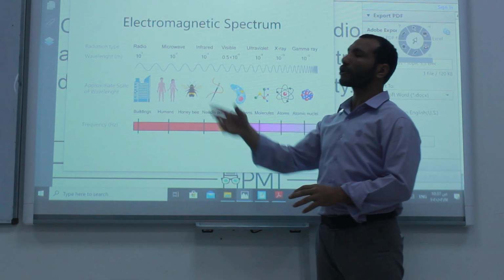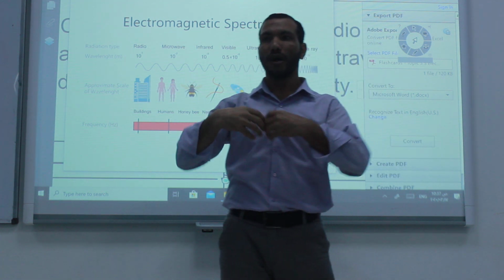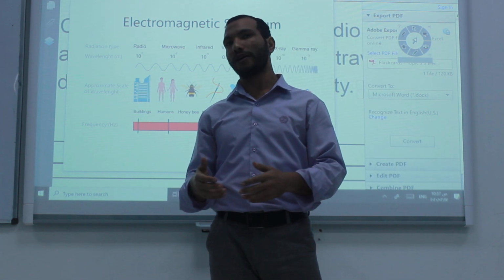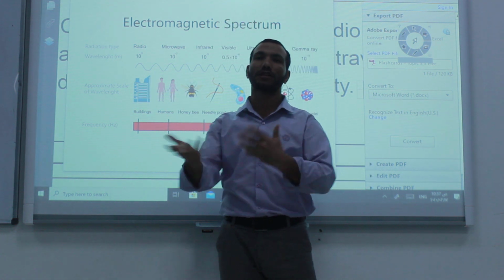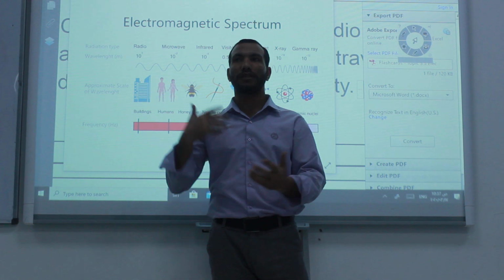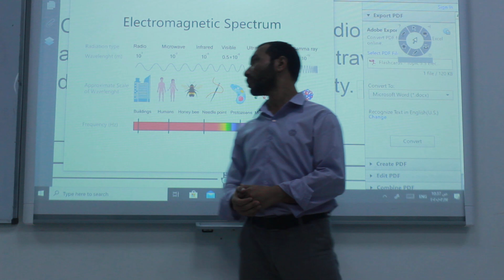Number two, the microwave. Microwave has a heat effect and it can cook food, because it moves the particles of the water very, very fast and increases the kinetic energy of the water, so you can use the microwaves for food.